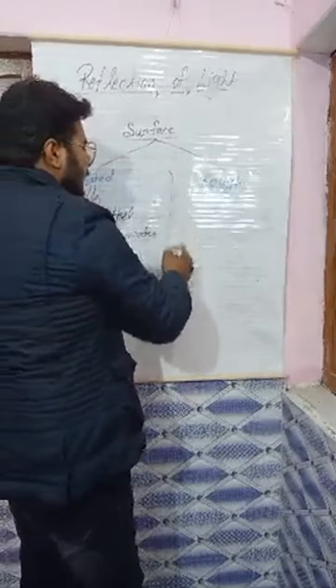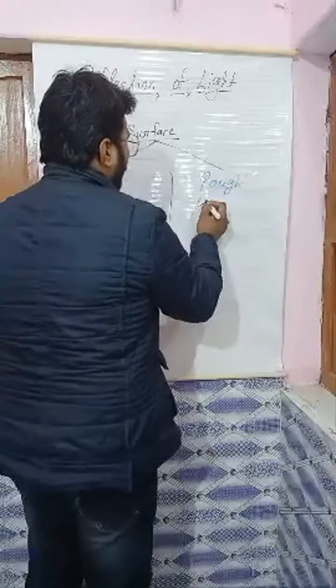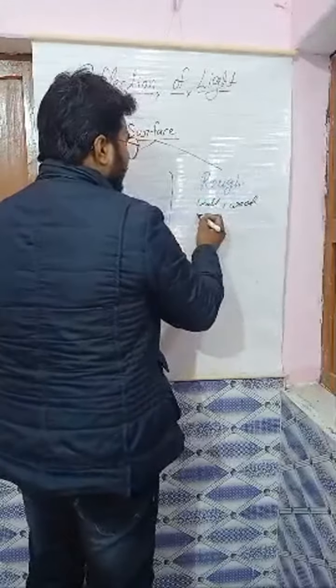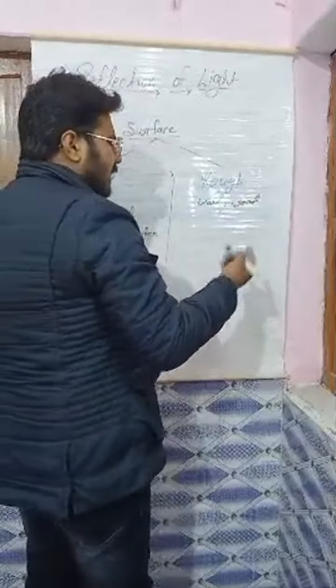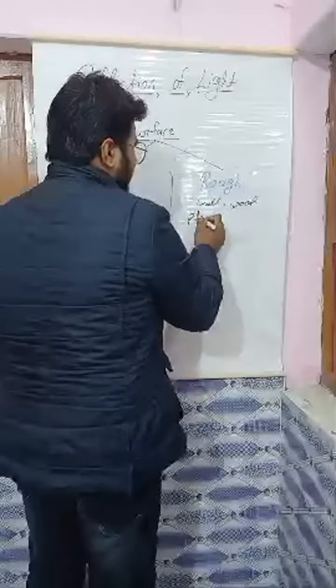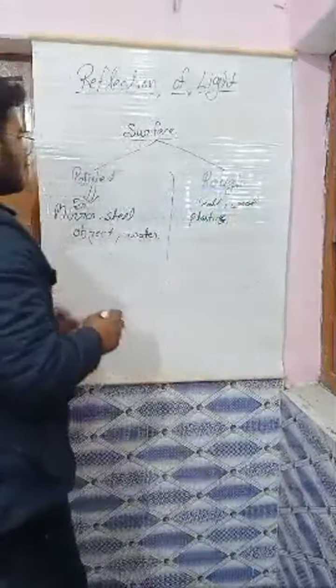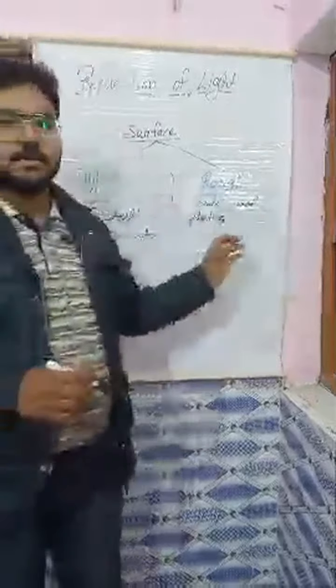For the rough surface, there are many things such as wall, wood, plastic, and many more. So like that we can understand what is a rough surface and what is a polished surface, and that is responsible for the reflection. This reflection happens in two ways: regular reflection and irregular reflection. But before explaining that, we have to understand the laws of reflection.